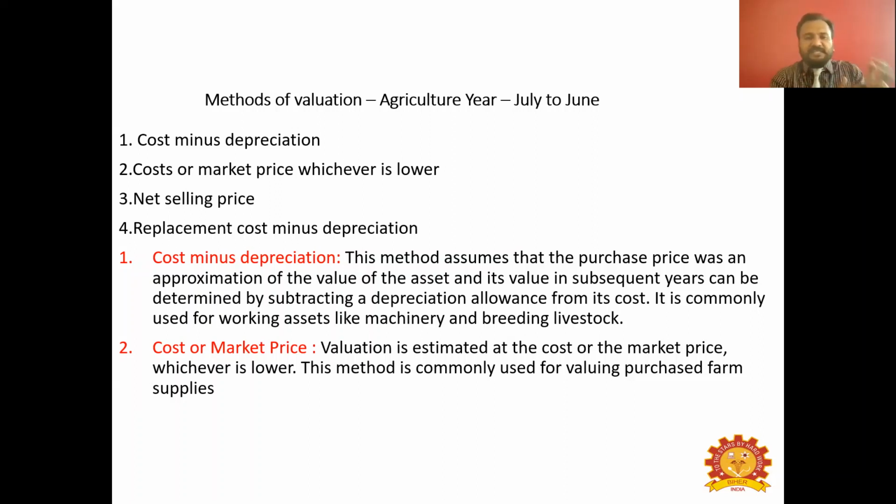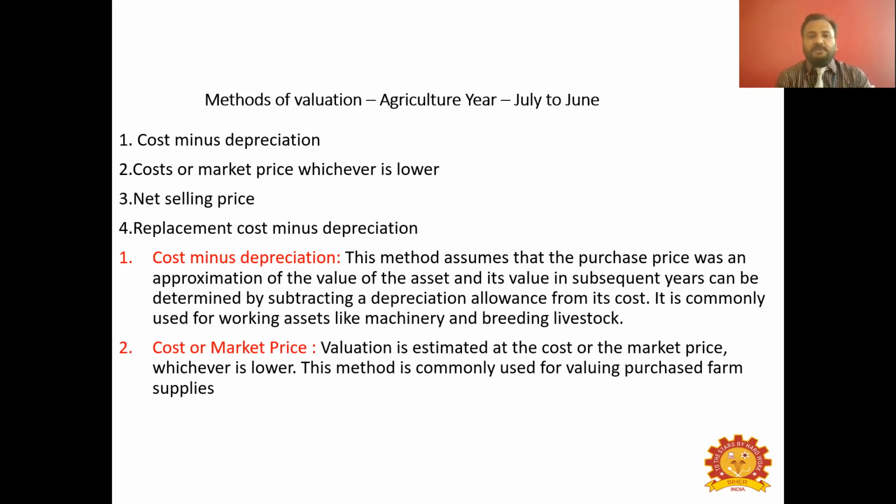So at the end of every agriculture year, you need to evaluate that asset. For example, say in July 2021 you purchase a tractor. You use this tractor for 1 year, and by June the next year, 1 year has been completed. Now you need to evaluate all the assets owned by your farm inventory. This tractor has been used for 1 year for all the intercultural operations and cultivation practices, so there will be a depreciation in your tractor.